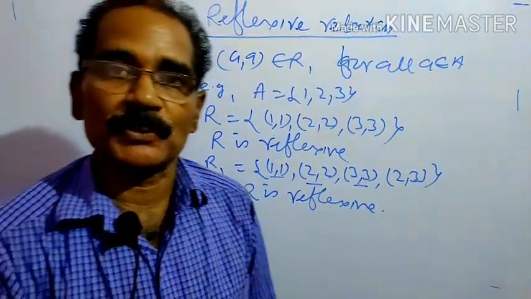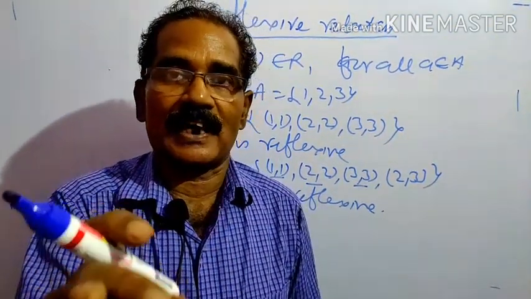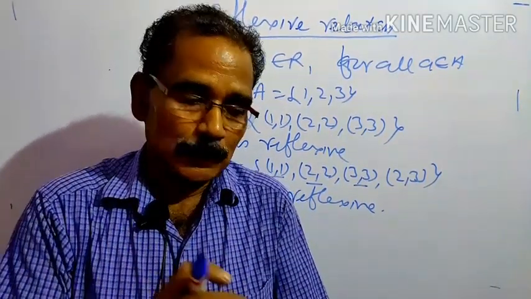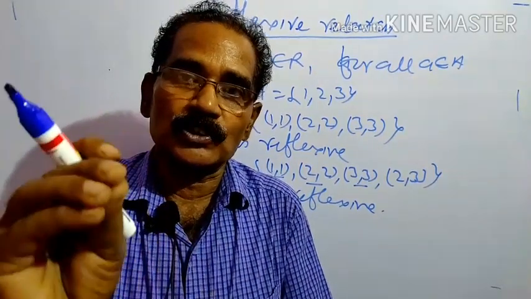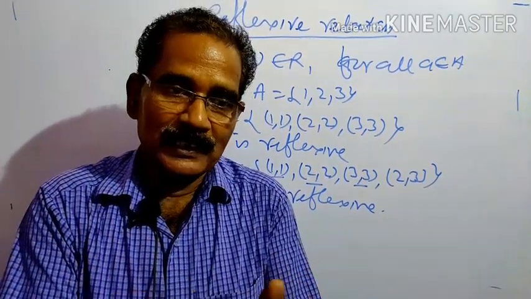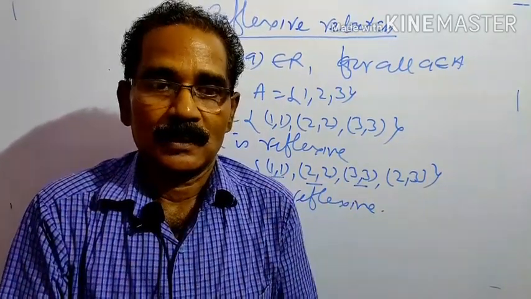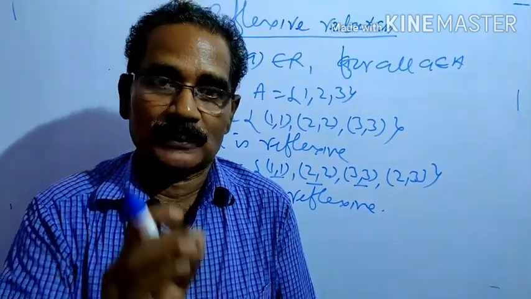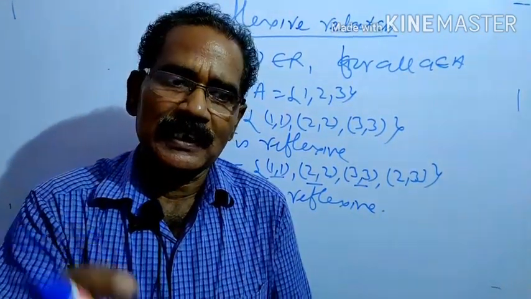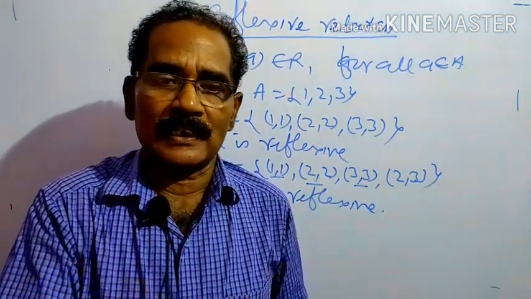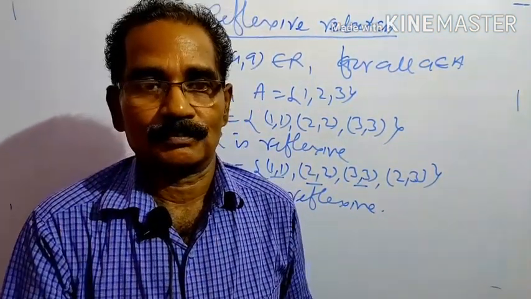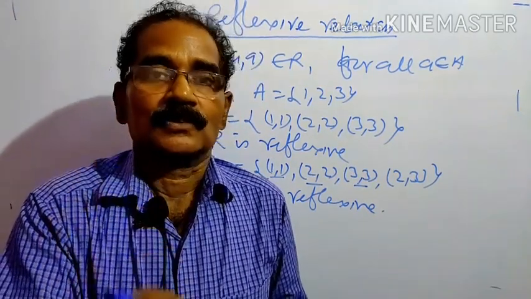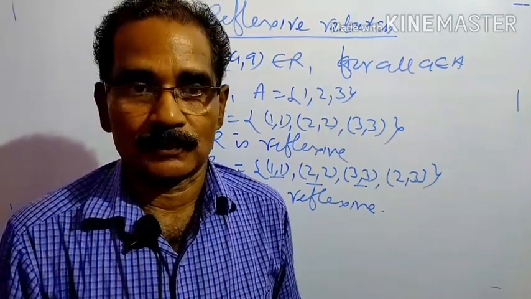Here, what is the difference between a reflexive relation and an identity relation? In the case of an identity relation, if the set has elements 1, 2, 3, then every element must have a doublet, that is (1, 1), (2, 2) and (3, 3). But in the case of a reflexive relation, (1, 1), (2, 2), (3, 3) and extra elements like (1, 3), (2, 3), any element we can take, but it will still be reflexive. However, this is not an identity relation.